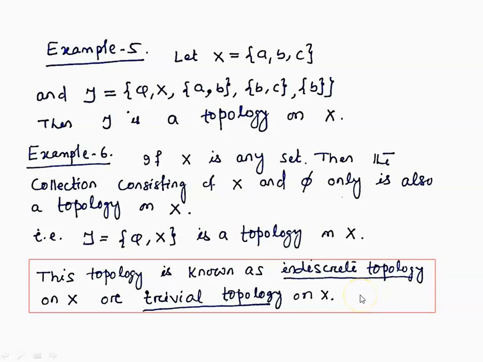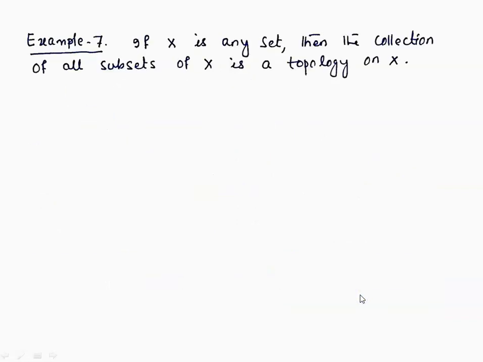So on any set X, if we take the collection of subsets as the empty set and the whole space, then that collection becomes a topology on X, and that topology is known as indiscrete topology on X or trivial topology on X. Here we have one more example.